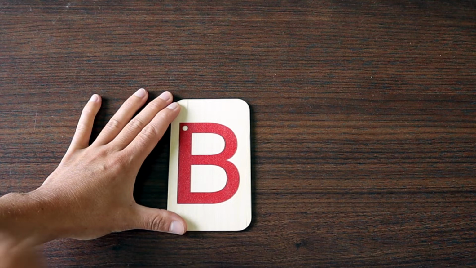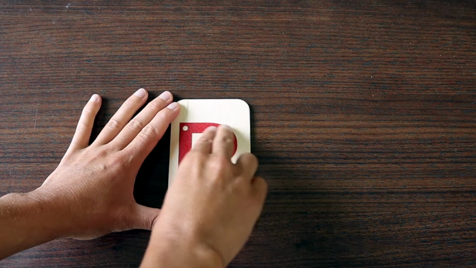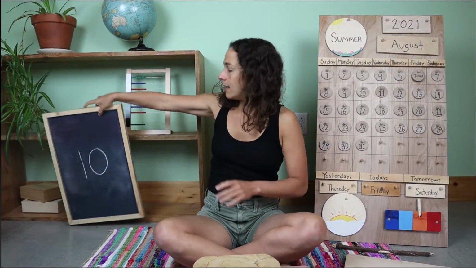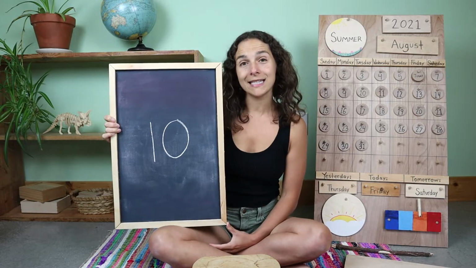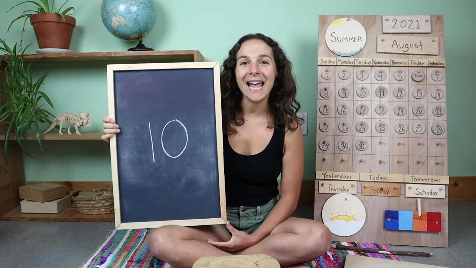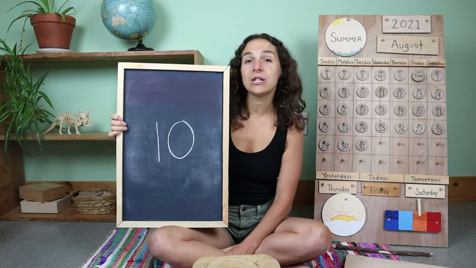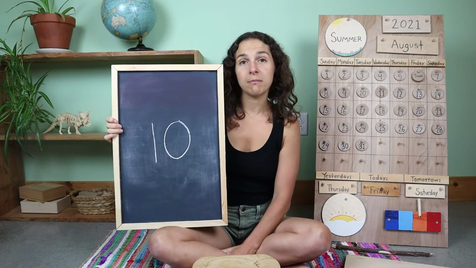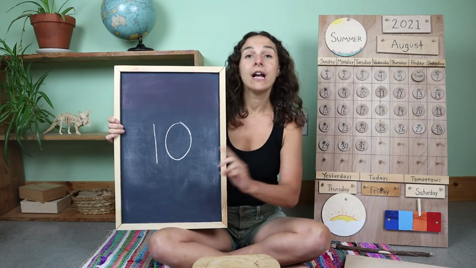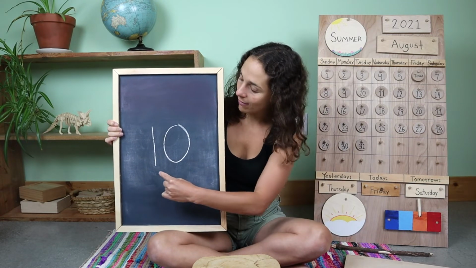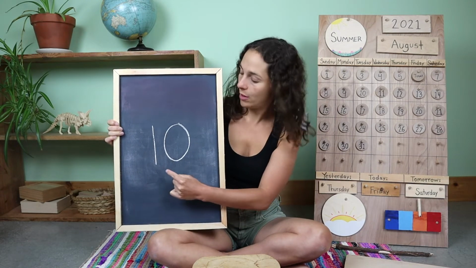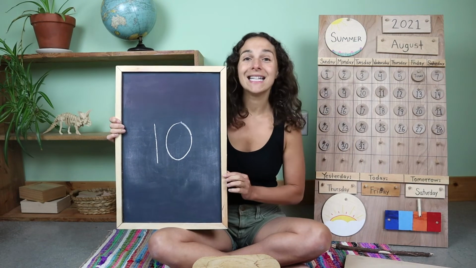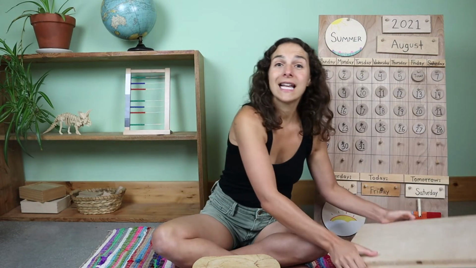One more time. Today will also be the last day talking about this number. What number is this? 10. That's right. This is the double-digit number 10. It's a double-digit number because when we write this number, we have to write two numbers. First, you write the number 1, and then you write the number 0. 1, 0. 10. Now let's count to the number 10 together using the large bead frame.